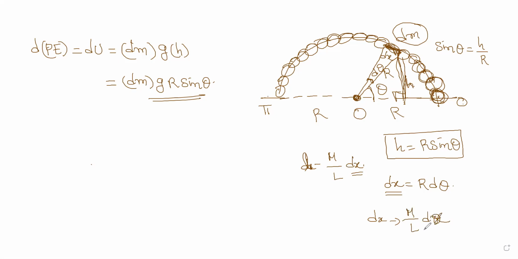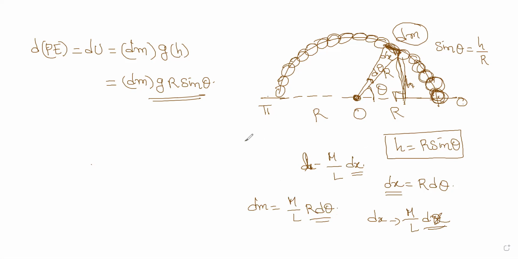But dx is r d theta. So I can write dm as m by L into r d theta. Hope I am clear with this.